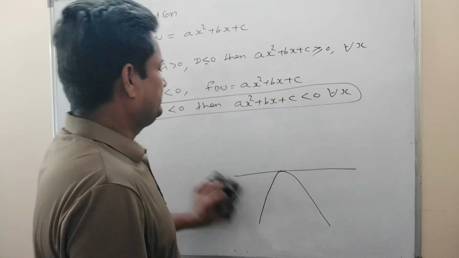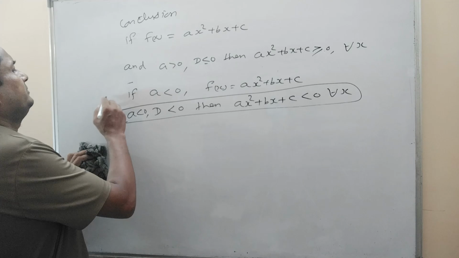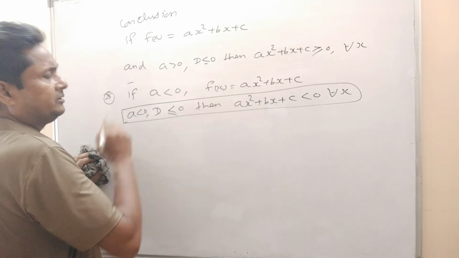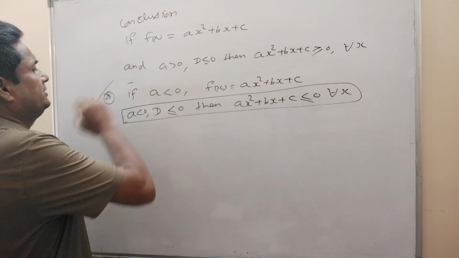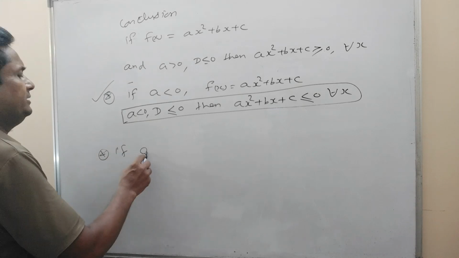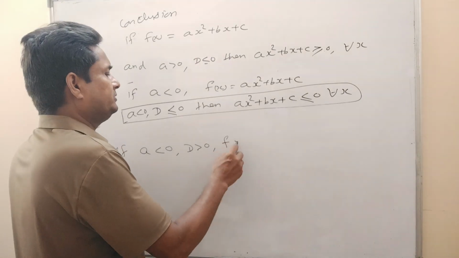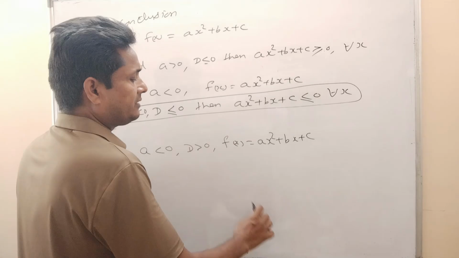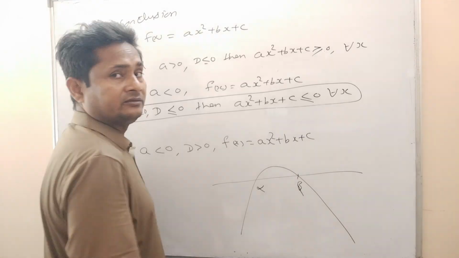Now, in conclusion, if A is less than 0 and D is less than or equal to 0, then this will always be less than or equal to 0. This is the conclusion. Next, if A is less than 0 and D is positive, then f(x) is equal to ax² + bx + c. The graph of this one will be like this. This will be alpha and this will be beta.